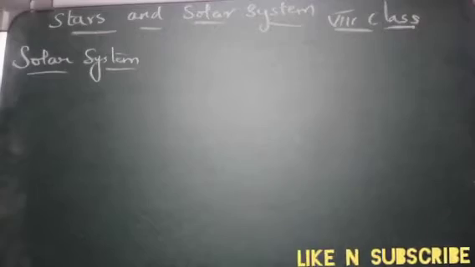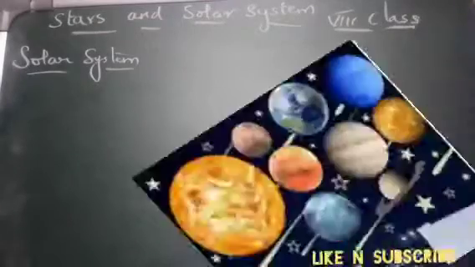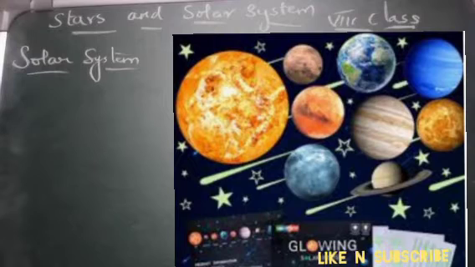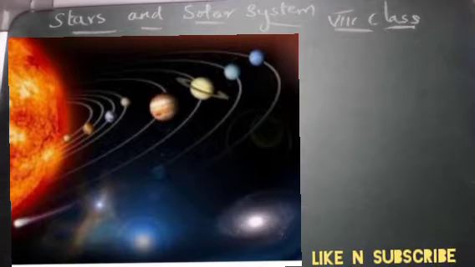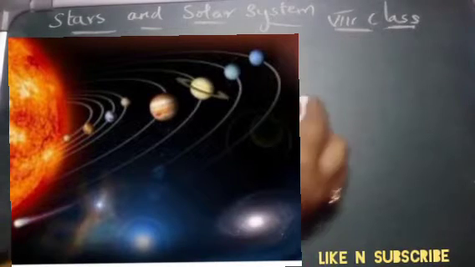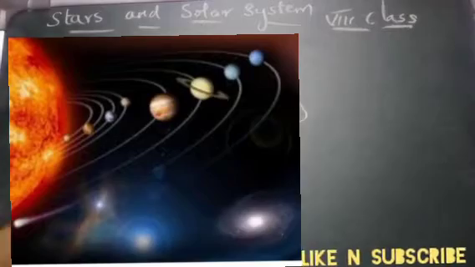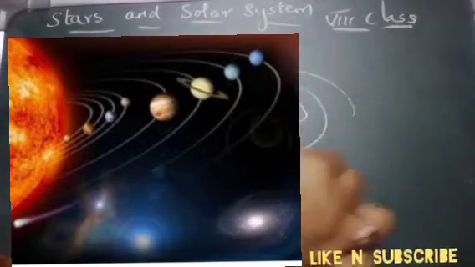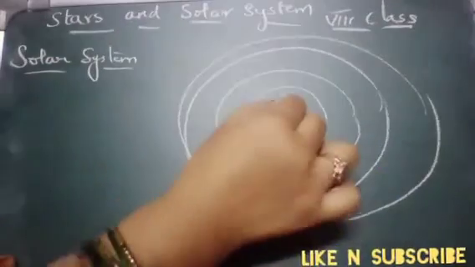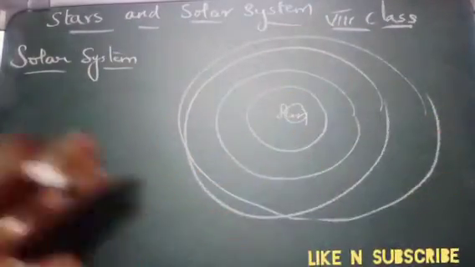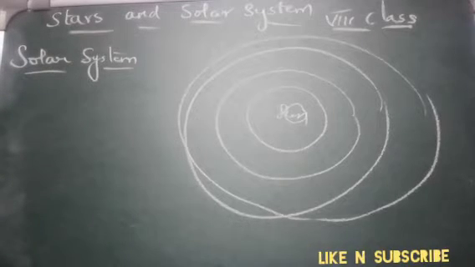What is solar system? We all know, we have been learning from our childhood what is solar system. The sun and all the celestial bodies which revolve around it form a solar system. Celestial bodies are nothing but the stars, earth, all these things come under celestial bodies. So here what do we know? We know that the sun is the central part of the solar system and all the planets and all other celestial bodies revolve around the sun, right? So this is our sun and all other planets revolve around the sun.